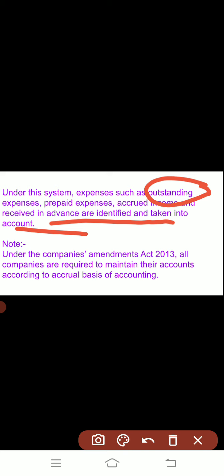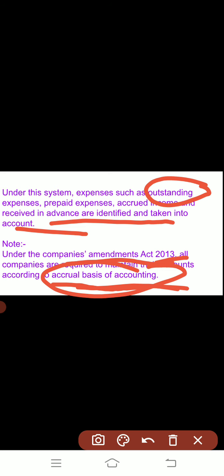Under the Companies Amendment Act 2013, all companies are required to maintain their accounts according to the accrual basis of accounting. All the big companies, or the businesses established at a large level, adopt the accrual basis of accounting. All the transactions in large businesses are recorded on the accrual basis of accounting.